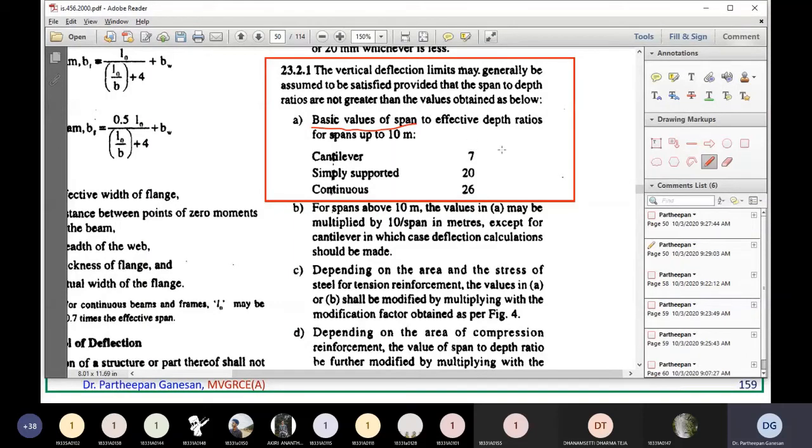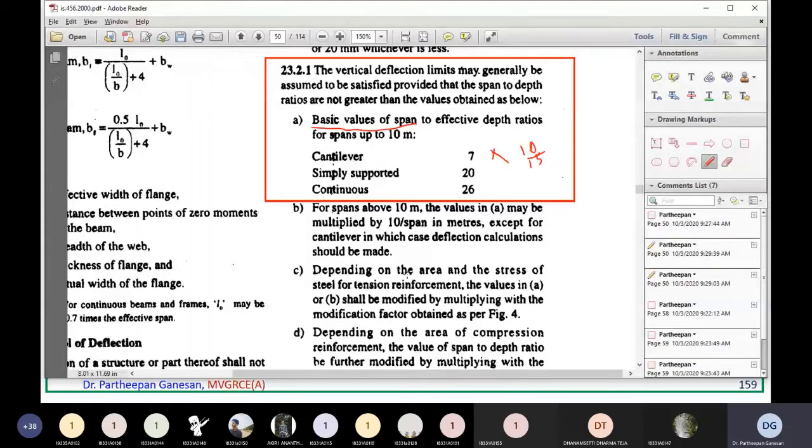Now, this basic value should be modified according to your conditions. For example, in point B, for spans above 10 meters, the values in A may be multiplied by 10 by span in meters, except for cantilever, in which case deflection calculation should be made. Suppose you are designing a beam of span 15 meters, then this should be multiplied by 10 by 15, because that is 10 by the actual span. Suppose the span is less, you can take this value only.